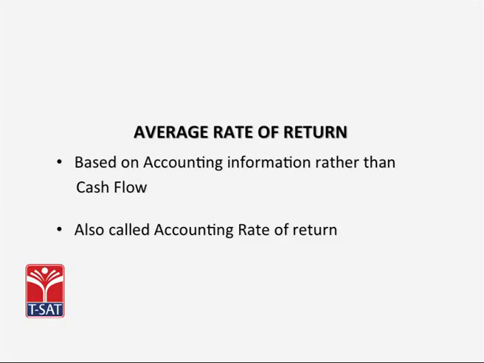The third difficulty with payback method is it does not consider the time value of money. Coming to the average rate of return, this is based on accounting information rather than cash flows. That's why we call it accounting rate of return. Now, in this we see that the accounting rate of return is calculated by dividing the average profit by the average book value of investment.